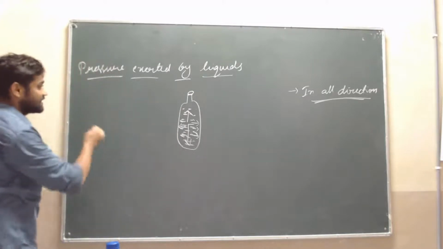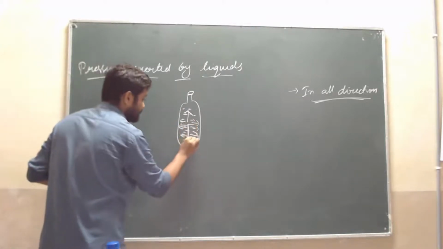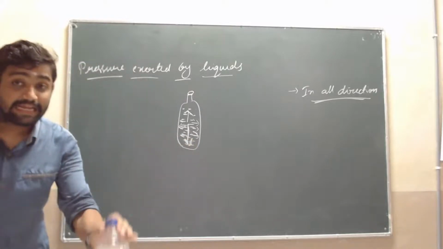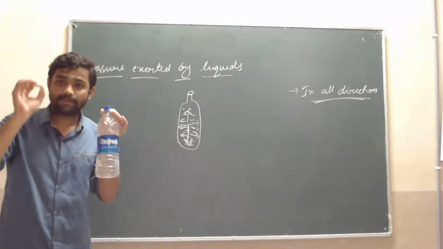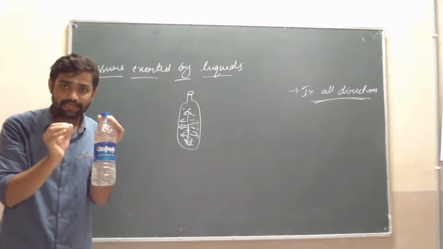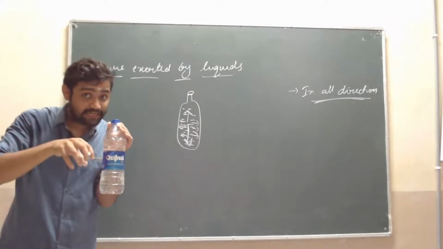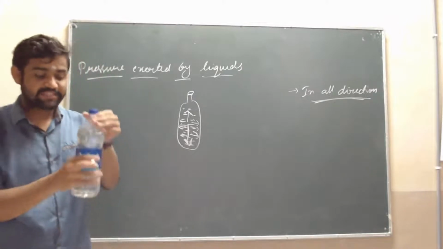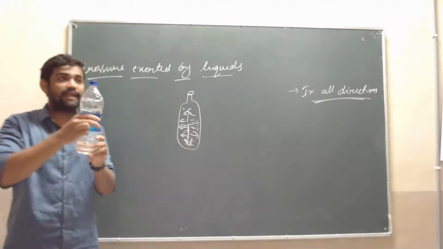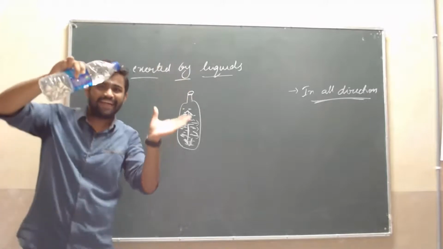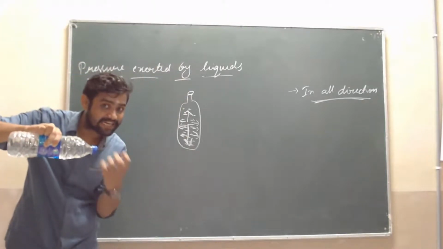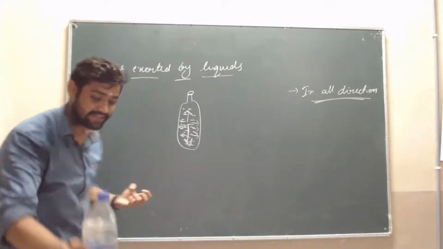Okay, see. First, I will go with the base. Sir, the liquids will exert pressure in the downward direction. Why? Because of gravity. Suppose now we hold it like this, sir, it will fall down to the ground. That is, they exert the pressure because of gravity.